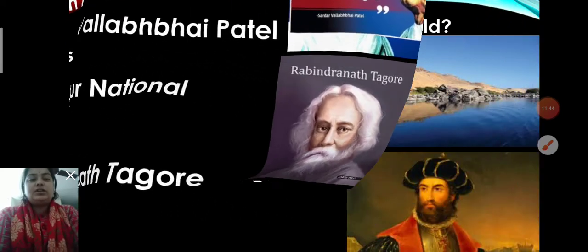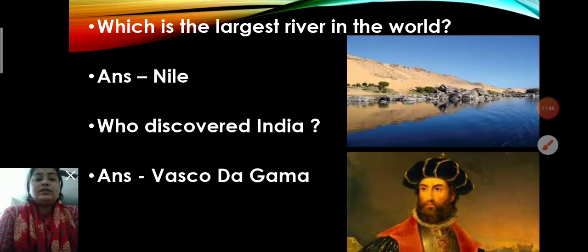Now after that, children, which is the largest river in the world? But before that, you all already know which is the largest river of our country, the Ganga. Okay, but here, which is the largest river in the world? You will say Nile. Nile is the largest river in the world. Who discovered India? Now next question, who discovered India? Vasco da Gama discovered India by sea route.